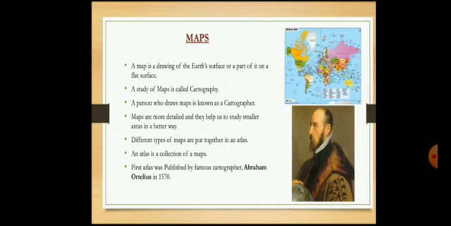Some points we remember: a map is a drawing of the earth's surface or part of it on a flat surface. The study of maps is called cartography. The one who studies maps is called a cartographer? A person who draws maps is known as a cartographer. Maps have more details and they help us to study a similar area in a better way.